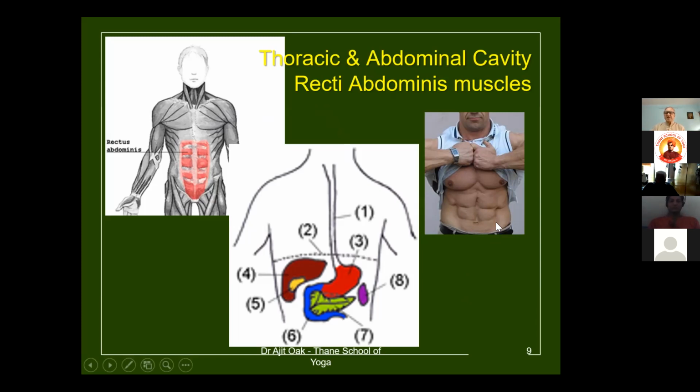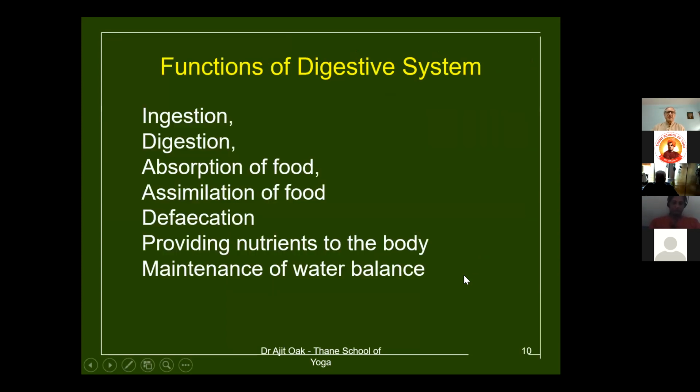As far as the function is concerned, or yoga is concerned, six packs are not important. In fact, those who have got six packs will not be able to perform many of the asanas. So the muscle tone has to be proper. The muscle tone of these muscles has to be proper, so that they will support the abdominal organs properly inside the abdomen.